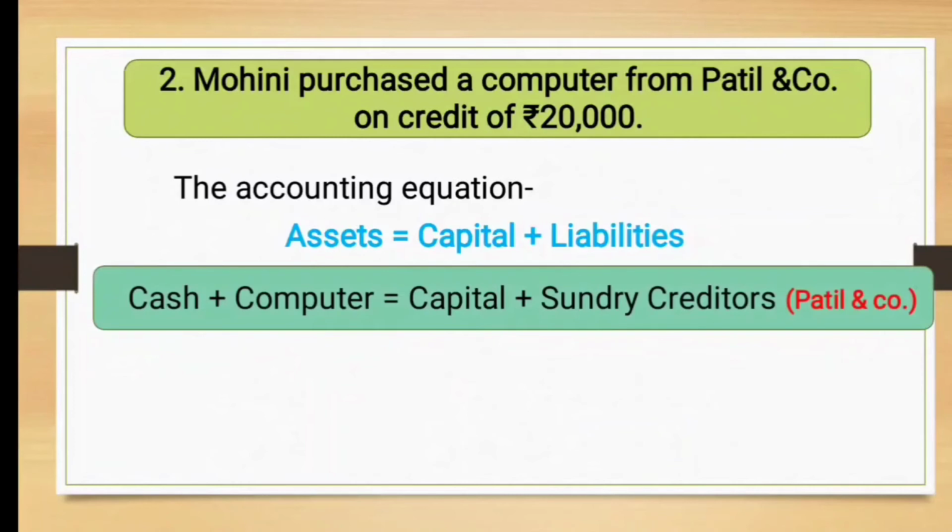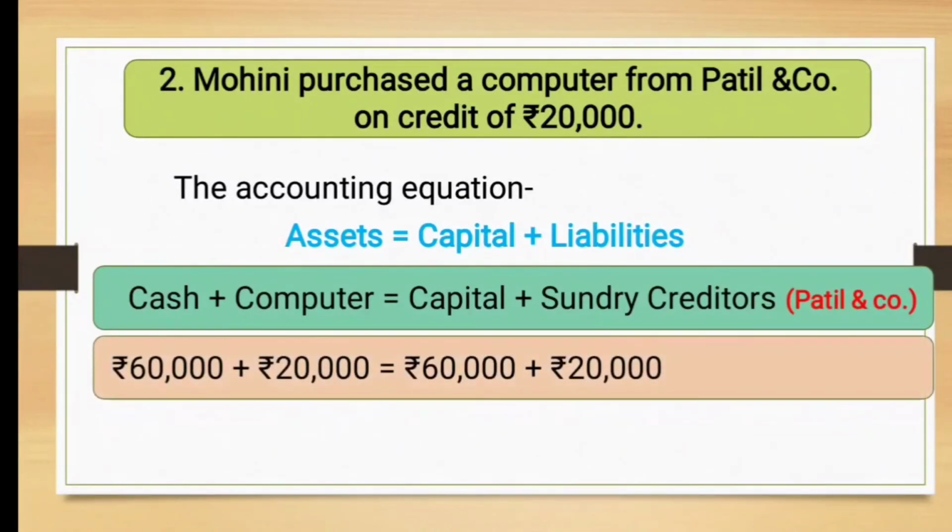In bracket I have written there Patil and Company. The name of the creditor is Patil and Company. Now see, the amount of cash remains 60,000. There is no change in the balance of cash. Computer of 20,000 is equal to, there is no change in capital, so capital remains the same, that is 60,000, plus sundry creditors were created of rupees 20,000.